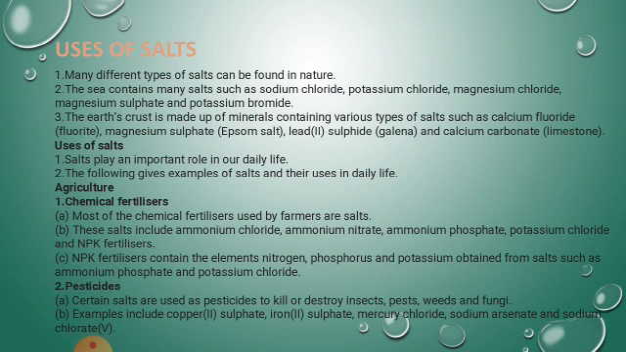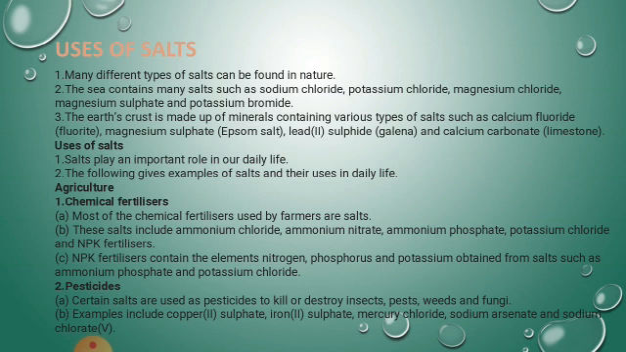Agriculture. Most of the chemical fertilizers used by farmers are salts. These salts include ammonium chloride, ammonium nitrate, ammonium phosphate, potassium chloride and NPK fertilizers. NPK fertilizers contain the elements nitrogen, phosphorus and potassium obtained from salts such as ammonium phosphate and potassium chloride.